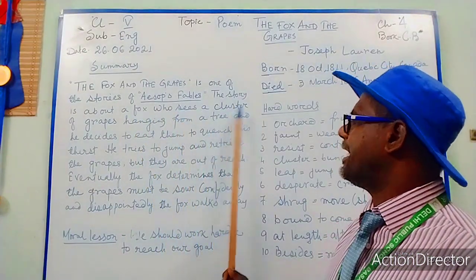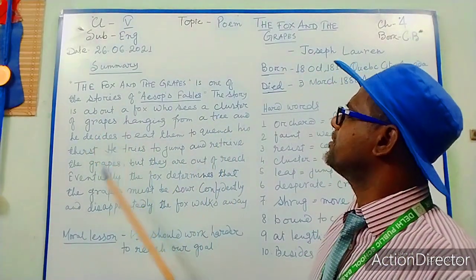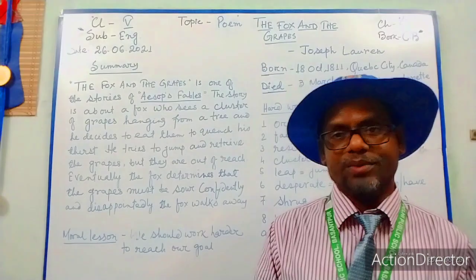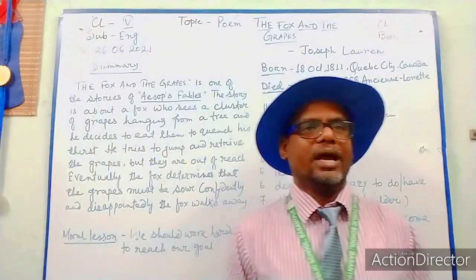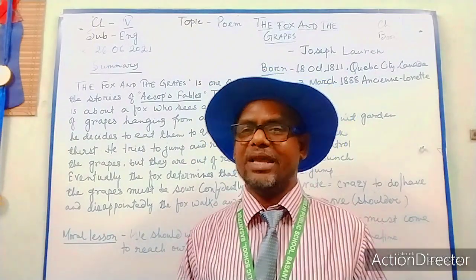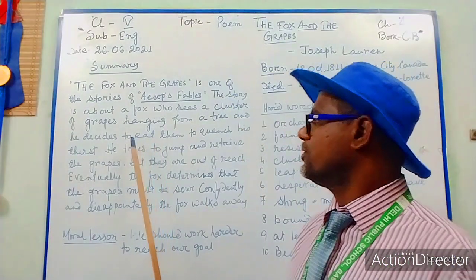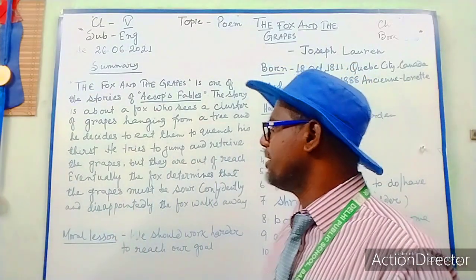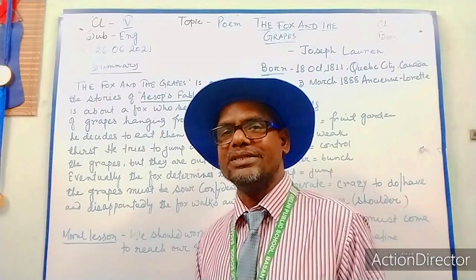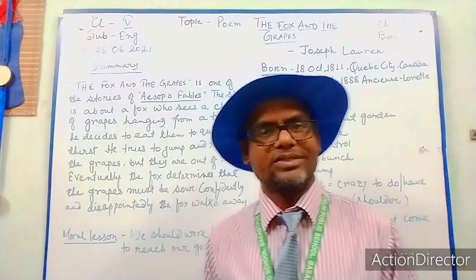Who sees a cluster of grapes hanging from a tree, and he decides to eat them to quench his thirst. So a fox was very much hungry, and in summer days the fox wanted to quench his thirst by having those grapes, okay? So he decided to eat them to quench his thirst, okay? He tries to jump and retrieve the grapes. So what does he do? He tries to have those grapes which were hanging from the tree, okay?